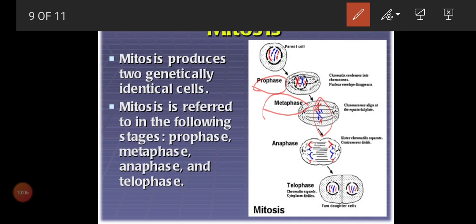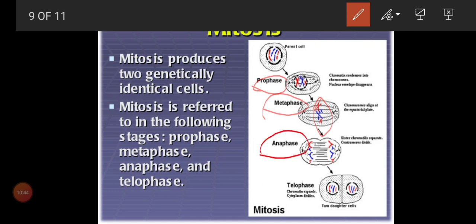So we'll call it as chromosomes align at the equatorial plane. They all come and sit in the center of the cell. So that is why we call it metaphase. Now clear, no? Prophase, chromatin network becomes chromosomes. Metaphase, the chromosomes all come and sit in the middle of the cell.